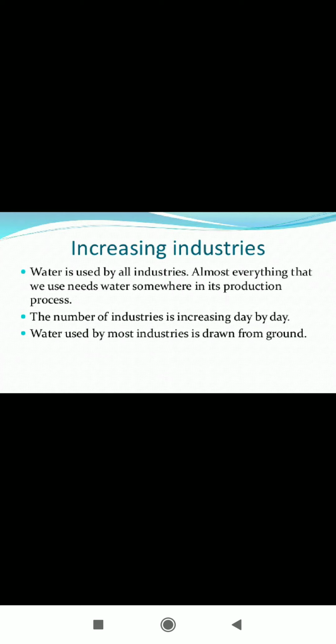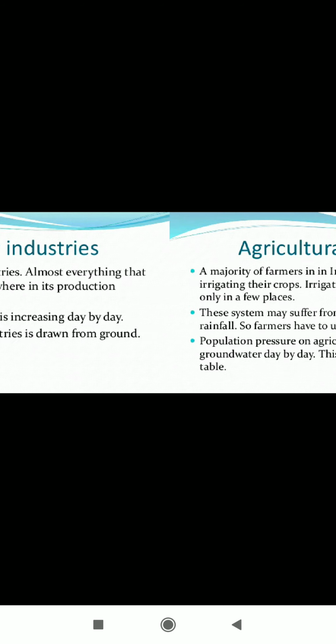Water is used by all industries. Almost everything that we use needs water somewhere in its production process. It means every activity which humans use involves water resources. Okay, the water use of industries is increasing day by day. Water used by most industries is drawn from the ground itself. The number of industries is increasing day by day, due to various consumptions and demands of human beings.